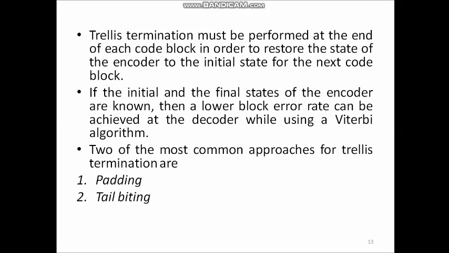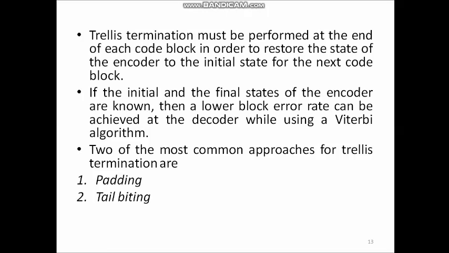This trellis termination must be performed at the end of each code block in order to restore the state of the encoder to the initial state for the next code block. If the initial and final states of the encoder are known, then we can achieve a lower block error rate using the Viterbi algorithm. So this gives a lower block error rate during the decoding process.